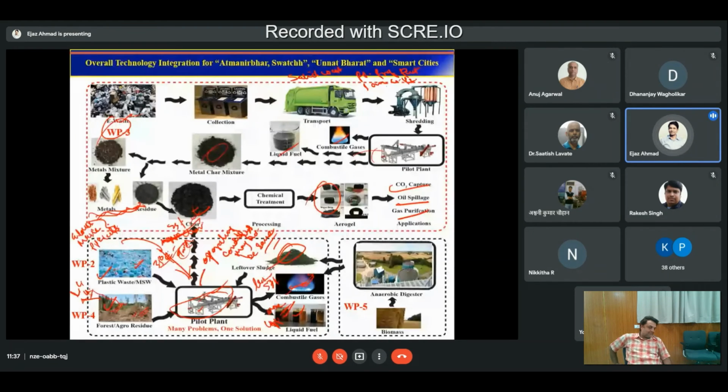So what I mean to say is, the one thing we wanted was that instead of making a plant for each and every kind of waste, one plant for plastic, one plant for residue, one plant for leftover sludge, there would be only one unit.